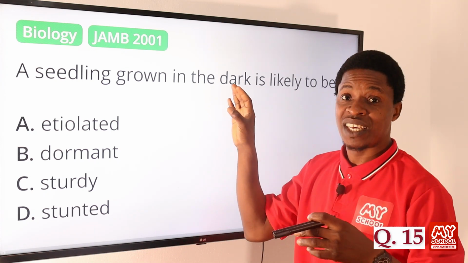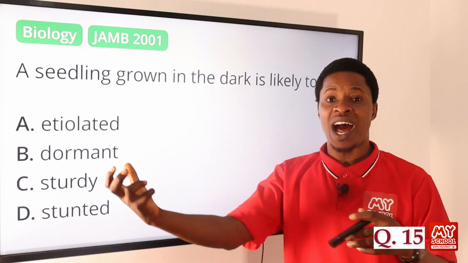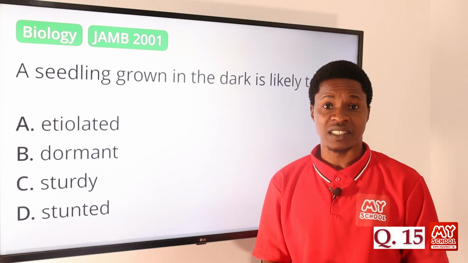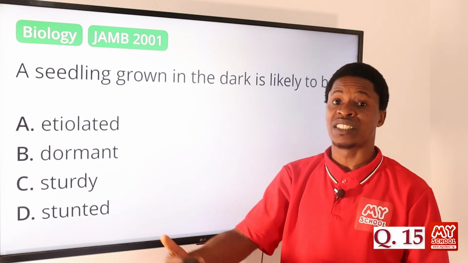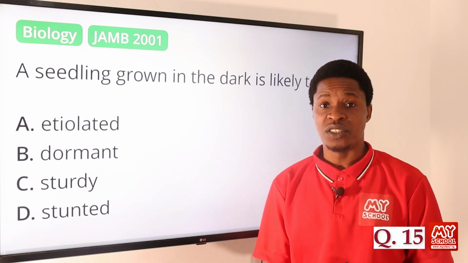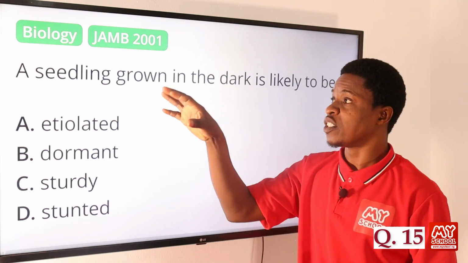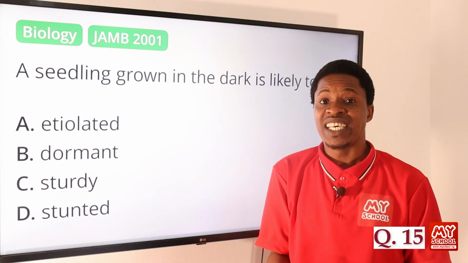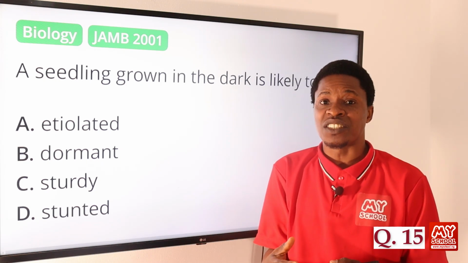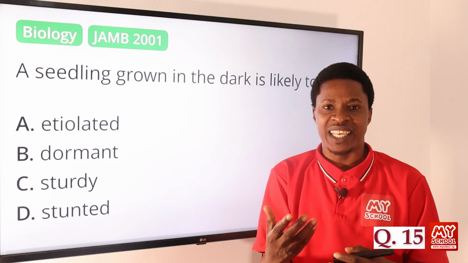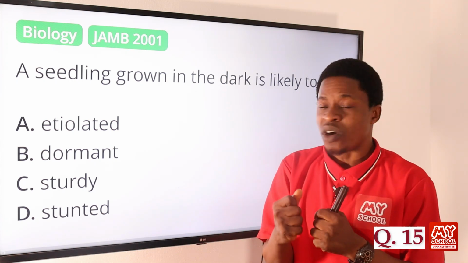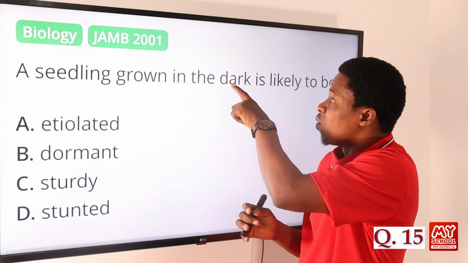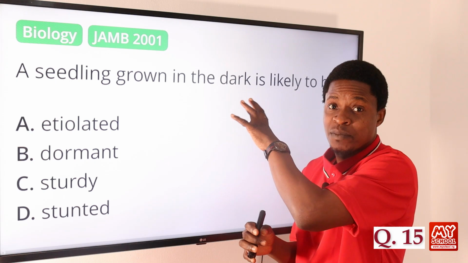Because it's in the dark, the darkness will not allow in the vitamins that are needed for the growth of the seedling as it is growing. Because it needs nitrogen, it needs some other nutrients that will be responsible for the growth of that seedling. Once the light is not available, it is in the dark, what happens? You discover that the seedling begins to be pale in color, becoming pale and losing its color, because there's no light in that part, so it is darkness.